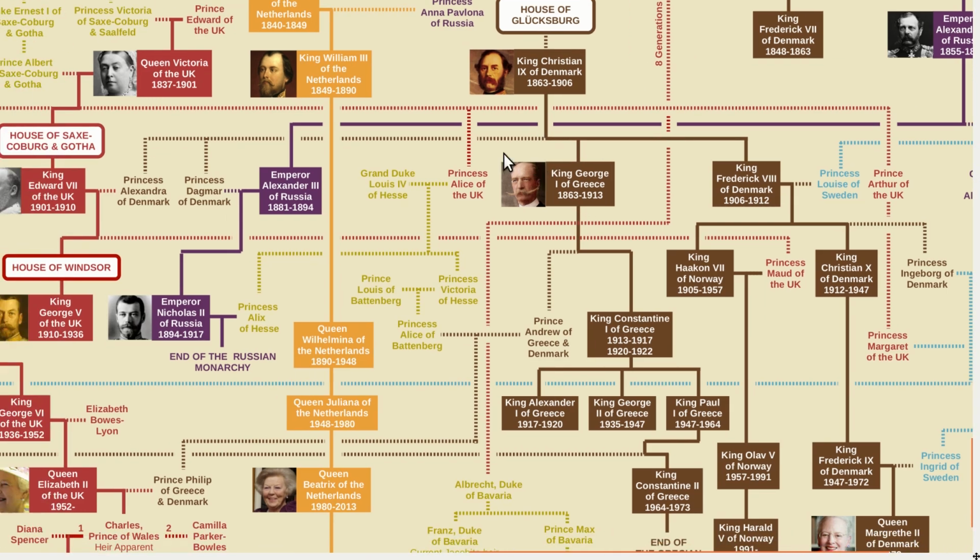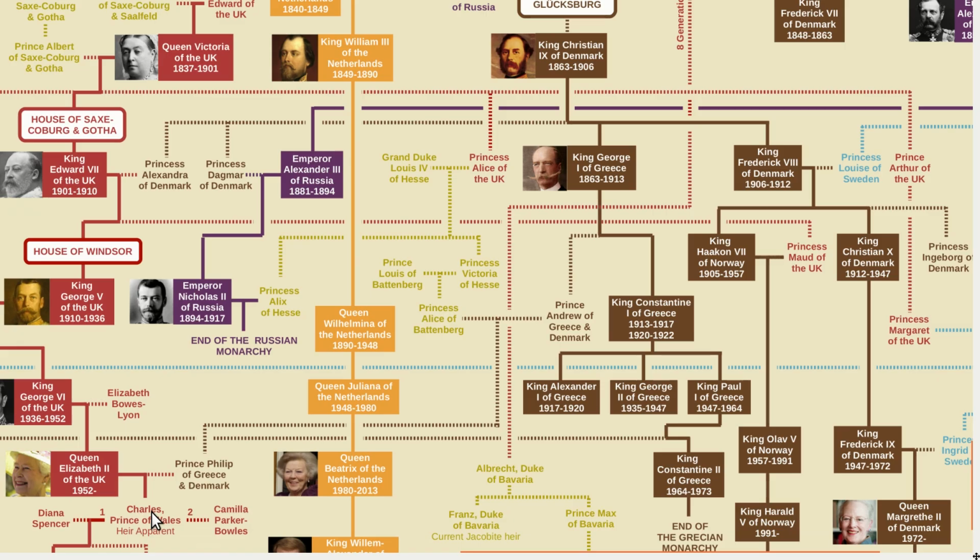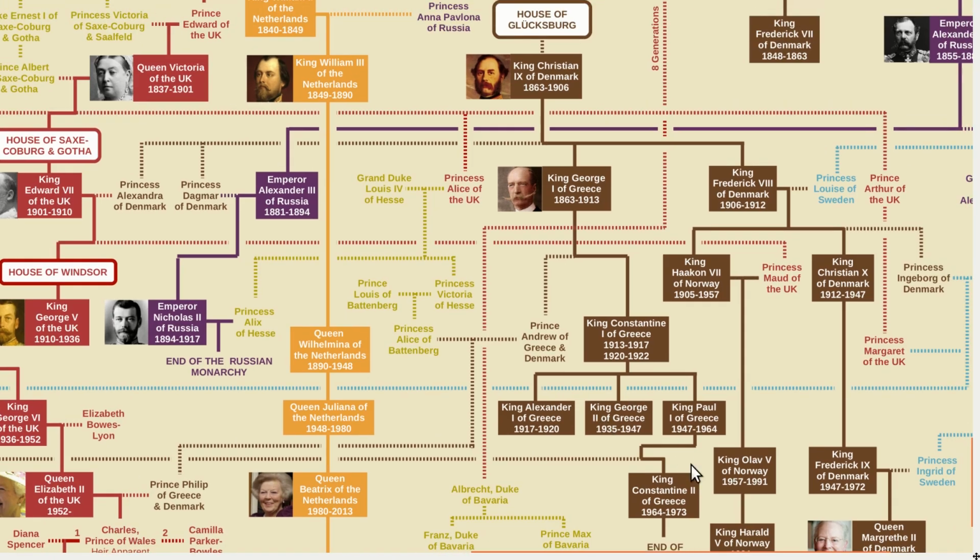And if Charles, Prince of Wales, were to take the house name of his father, the United Kingdom would then also be ruled by this same house. Now, of course, Greece doesn't have a monarchy anymore, so it would be Denmark, Norway, and the United Kingdom, all from this house. And the name of that house is House of Glücksburg.